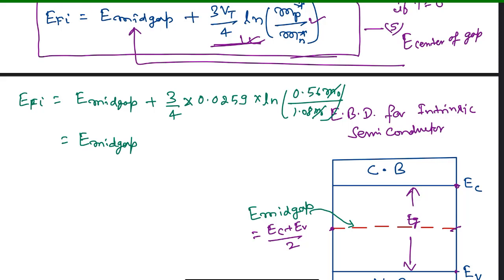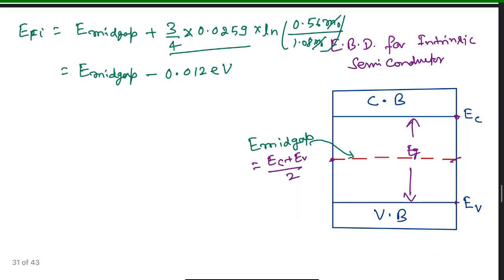If you see that the ratio 0.56 divided by 1.08 is less than 1, its ln becomes negative. Multiplying these terms, this gives E mid gap minus 0.012 electron volt. What is it saying?